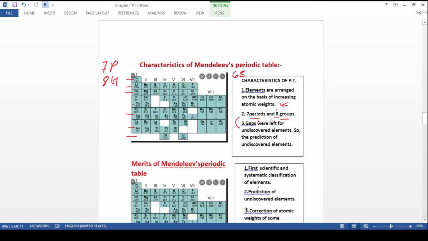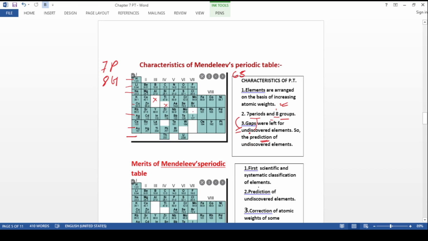There were gaps for the elements which were not discovered at the time of Mendeleev. This is an important point here. There are gaps in Mendeleev's periodic table, you can see over here, and Mendeleev gave names to these gaps, such as eka-aluminium, eka-boron, eka-silicon, eka-manganese: just below manganese, eka-manganese, just below aluminium, eka-aluminium, below boron, eka-boron, and below silicon, eka-silicon, this way. And later on elements were discovered, and these were scandium, gallium, germanium, technetium, etc. So gaps were left for the elements which were not discovered at the time of Mendeleev.